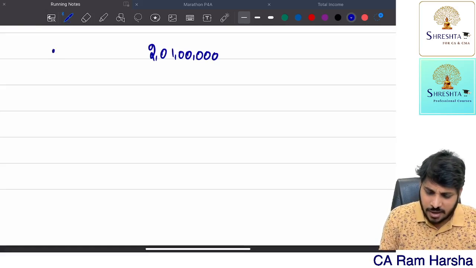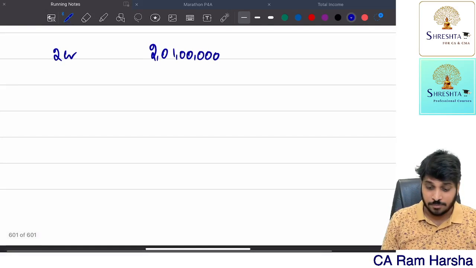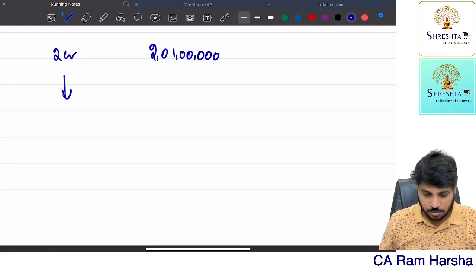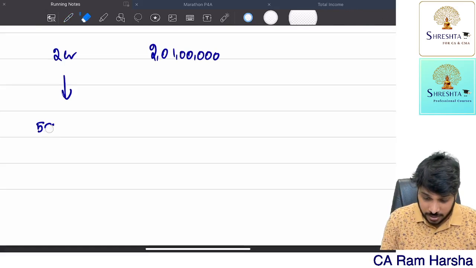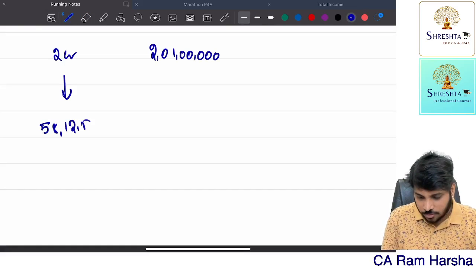Suppose this fellow is having exactly 2 crore income. How much is the tax? On 1 crore 90 lakh, 30%, plus 12,500, so the basic tax will be 58 lakh 12,500.